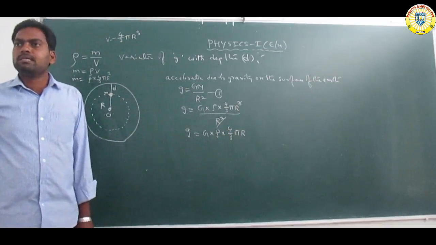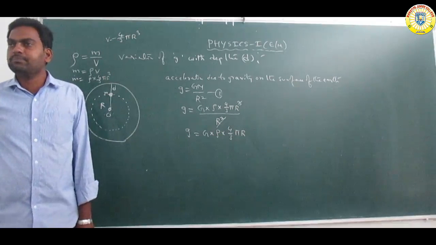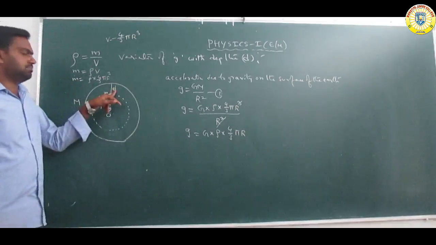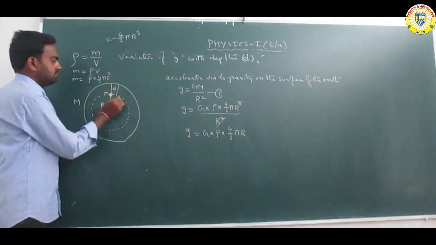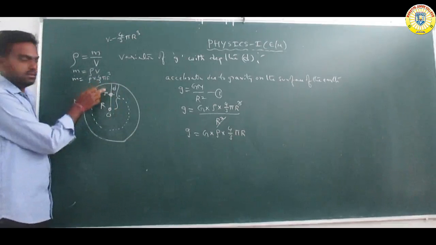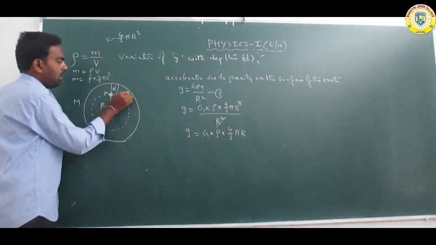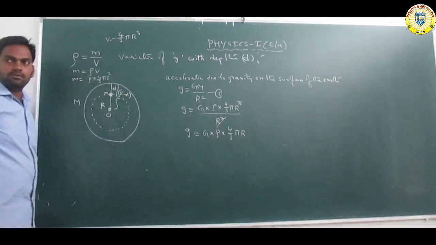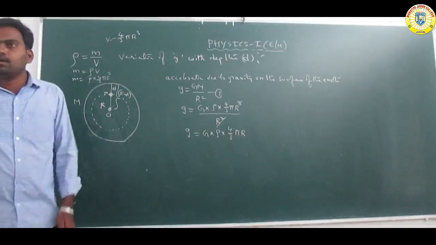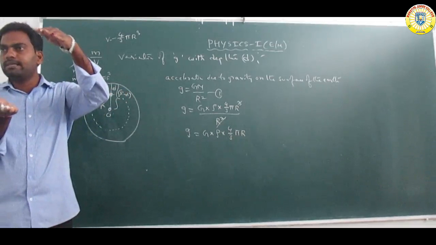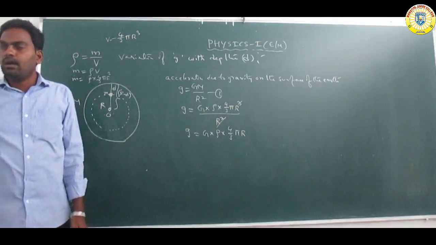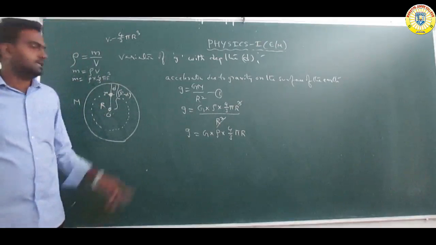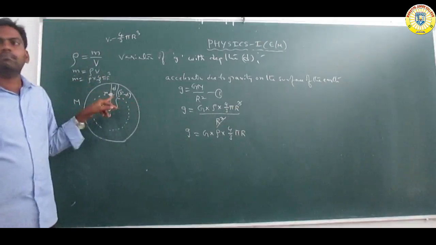But the object is placed at depth d. So this is the depth d, and the remaining distance from the total R is R minus d. Suppose the depth is 10 km, that is the depth d, and the remaining radius is R minus d. So we are now at R minus d.